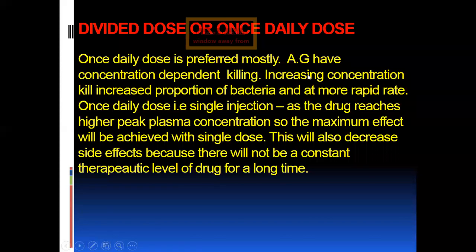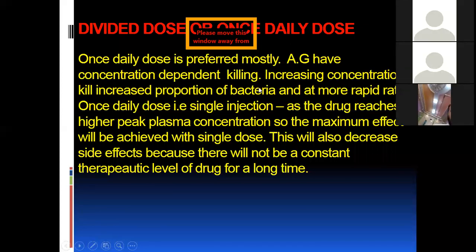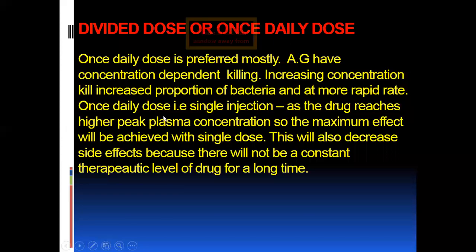That is, increasing concentration will kill an increased proportion of bacteria and at a more rapid rate. So a once daily dose, that is a single injection, is given because as the drug reaches a higher peak plasma concentration, maximum effect will be achieved.